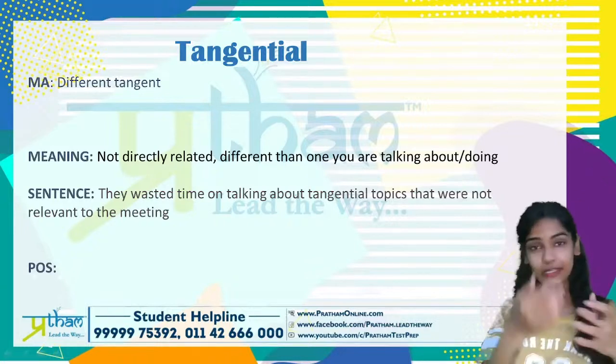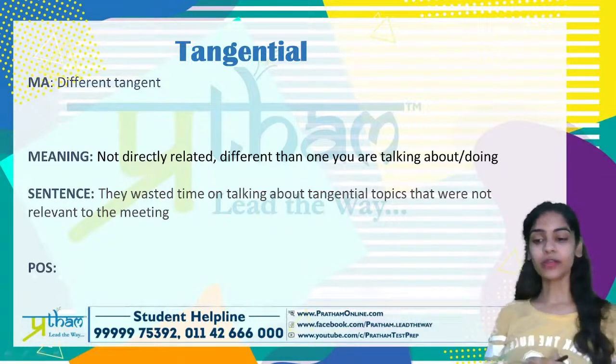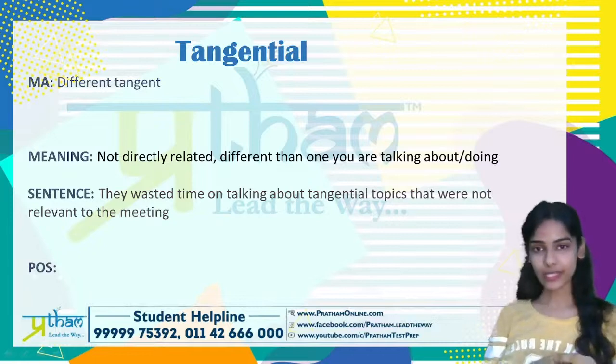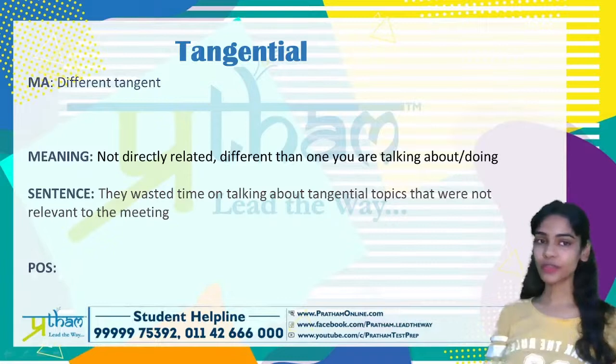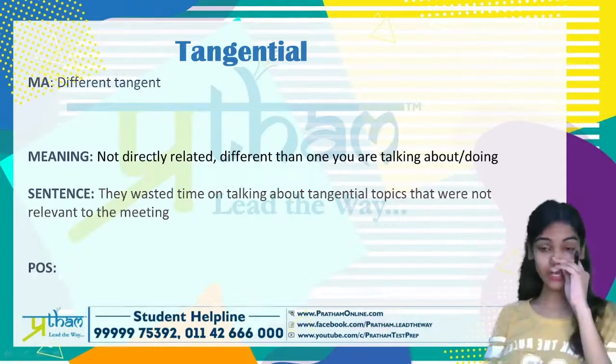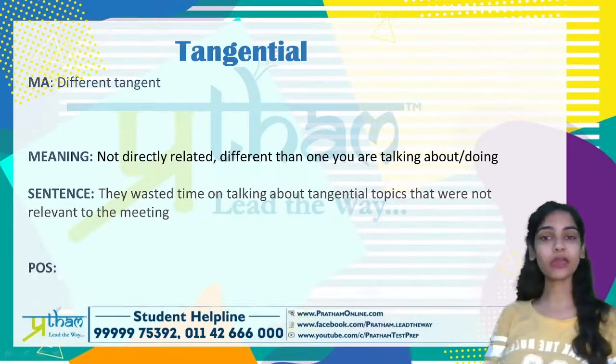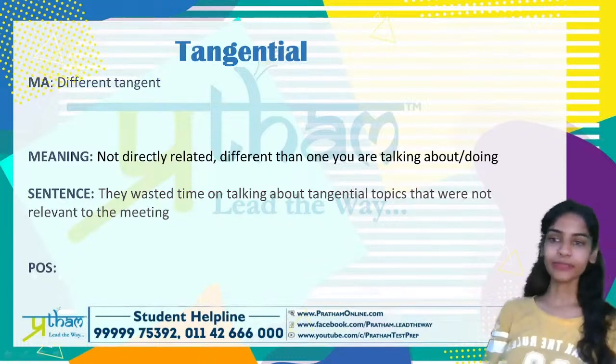Okay, जब आप दो अलग अलग चीज़ों के बारे में बात करते हो, right, that is what tangential is. Different from one thing, or talking about two different things altogether, that is tangential. So sentence wise, if you look at this, they say they wasted time on talking about tangential topics that were not relevant to the meeting.